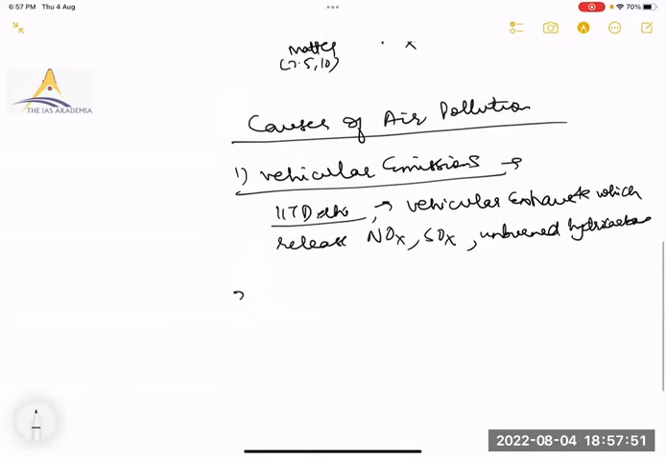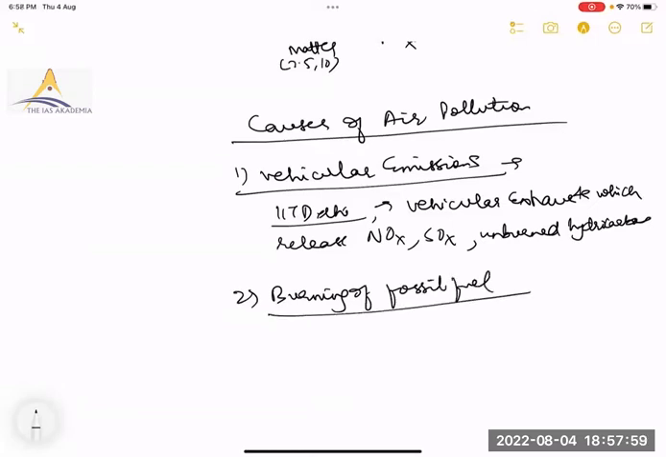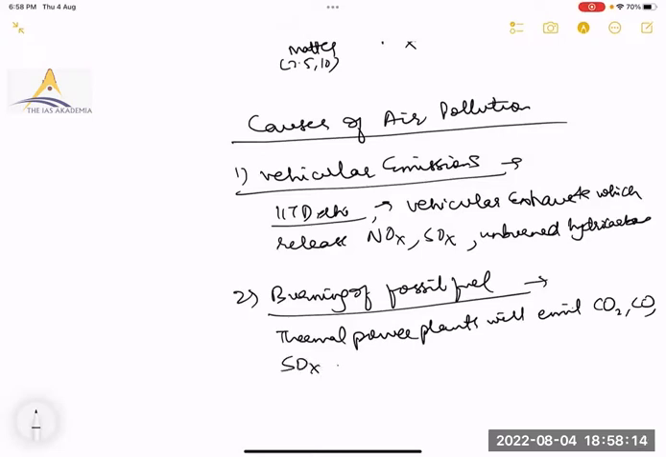Then how will carbon dioxide be released? Burning of coal, burning of fossil fuel. So for example, thermal power plants will emit CO2, CO, SOx, etc.